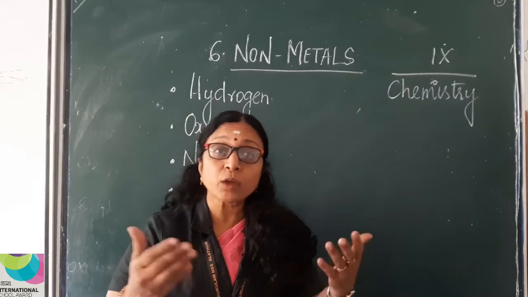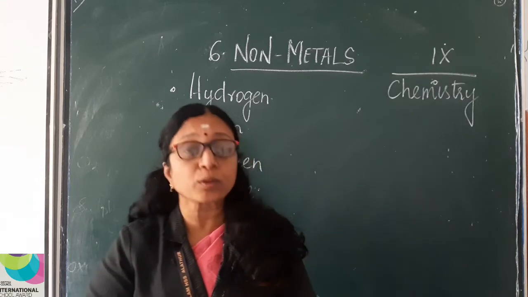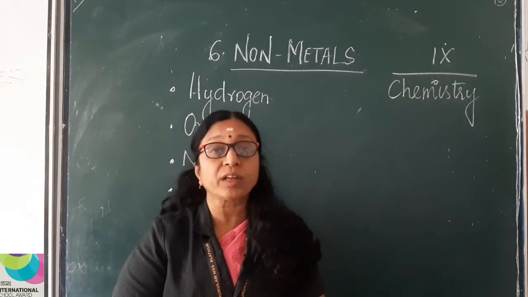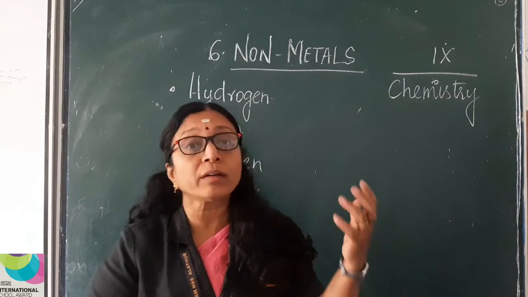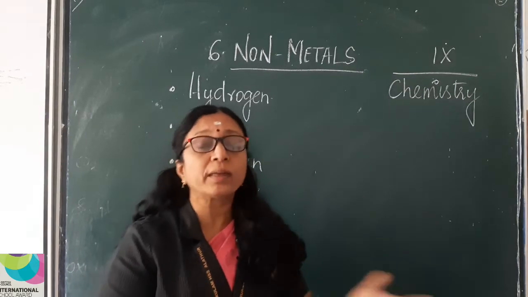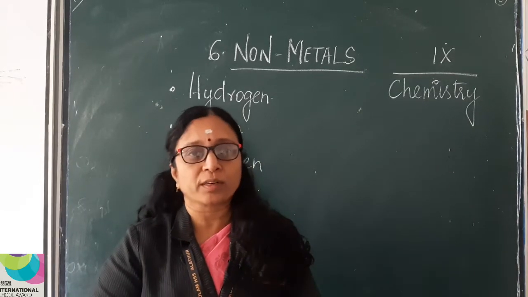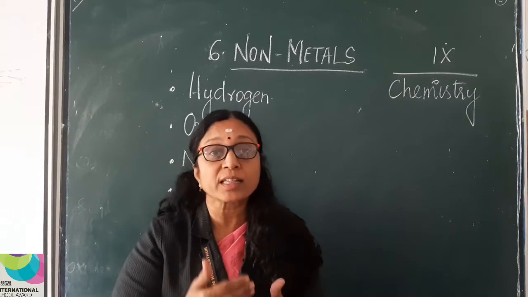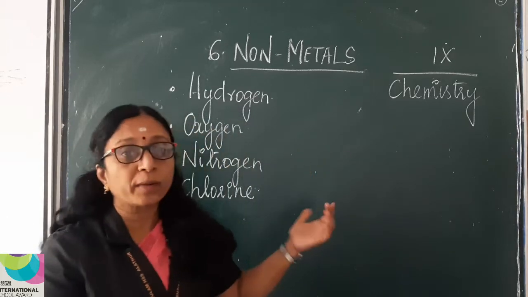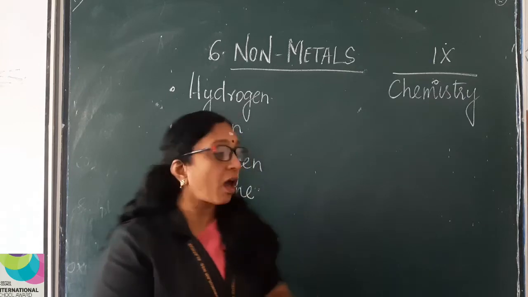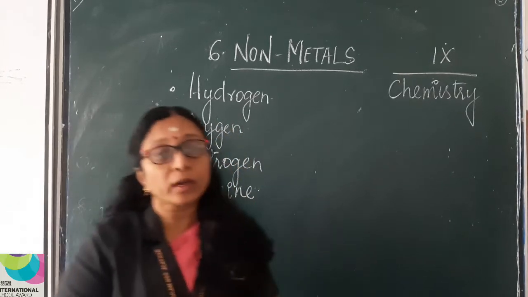What is the availability of these non-metals in Earth's atmosphere? How are these non-metals prepared in laboratory? What are the important reactions of these non-metals? And their physical and chemical properties. So these were the things we discussed about these non-metals in our previous class. Today we will move to our last non-metal, that is chlorine.